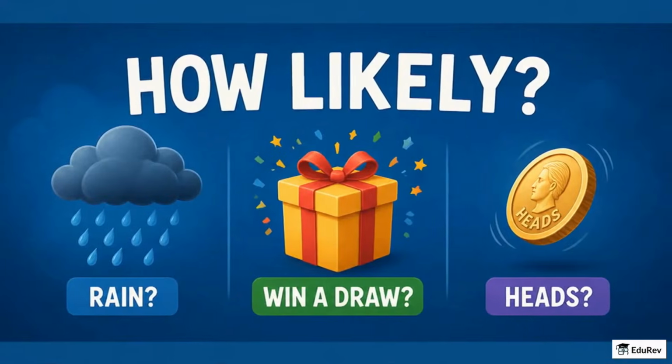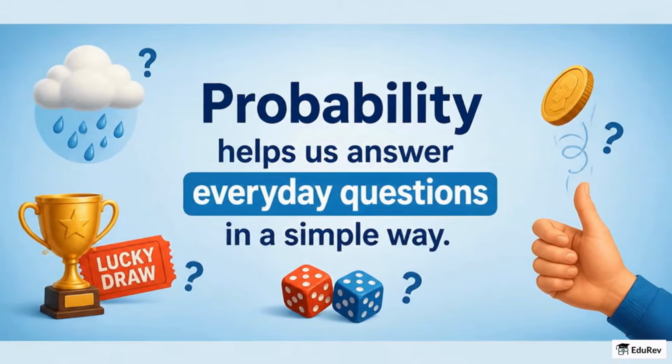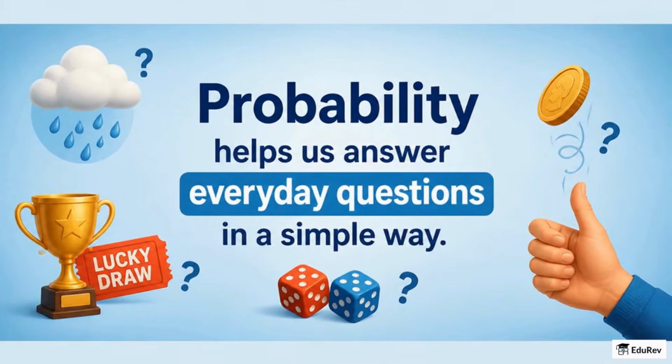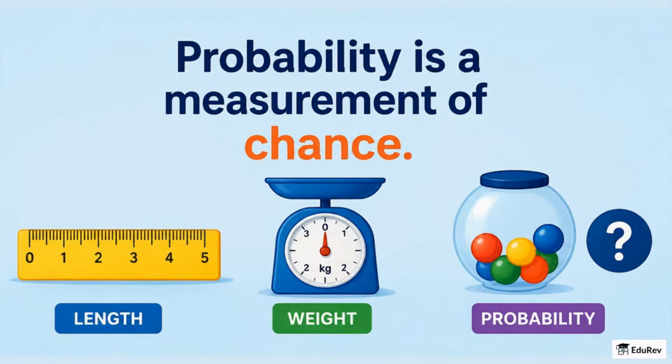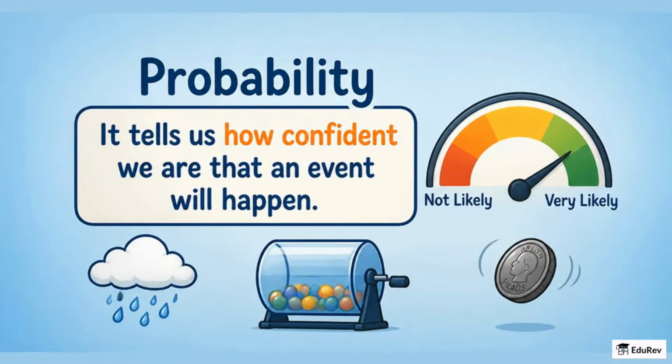Have you ever wondered how likely it is to rain, or to win a lucky draw, or to get heads when you flip a coin? Probability helps us answer these everyday questions in a simple way. Think of probability as a kind of measurement, like length or weight, but for chance. It tells us how confident we are that an event will happen.